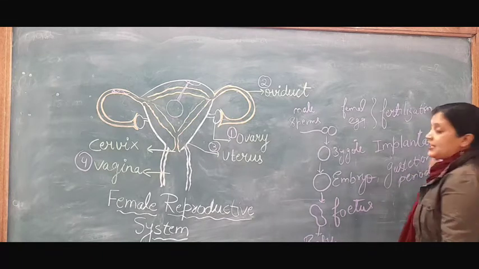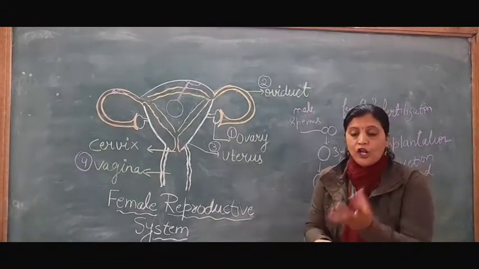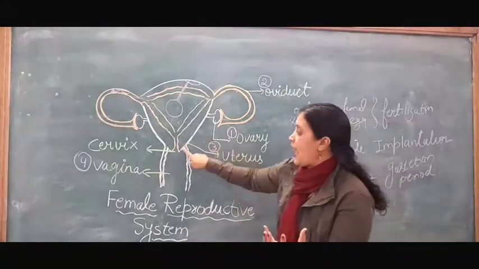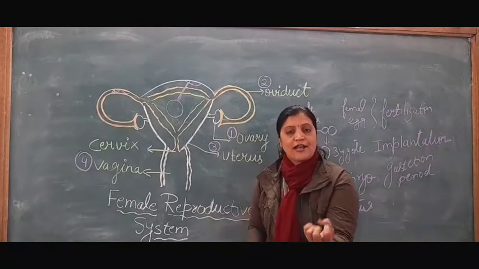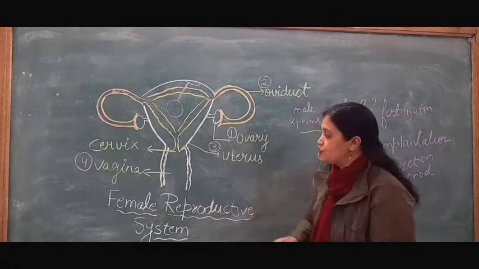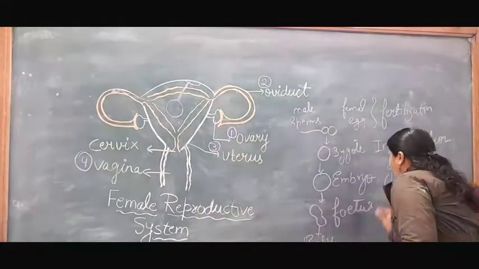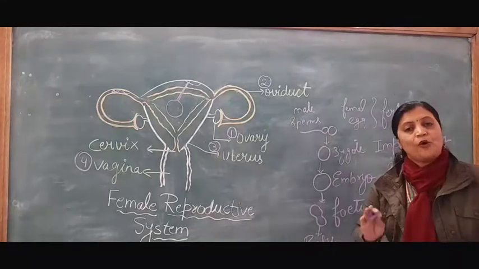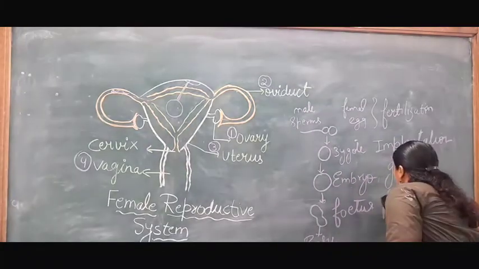When this 9-month gestation period gets over, then the baby will be born due to rhythmic contraction and relaxation of the uterus. The birth of a baby in all the mammals is known as parturition.